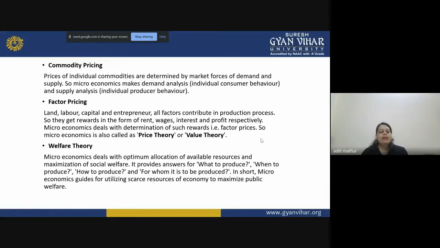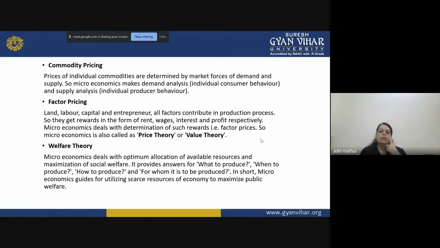Then your welfare theory. Microeconomics deals with the optimum allocation of available resources and maximization of social welfare. So it provides answers to what to produce, when to produce, how to produce, for whom to produce, right?